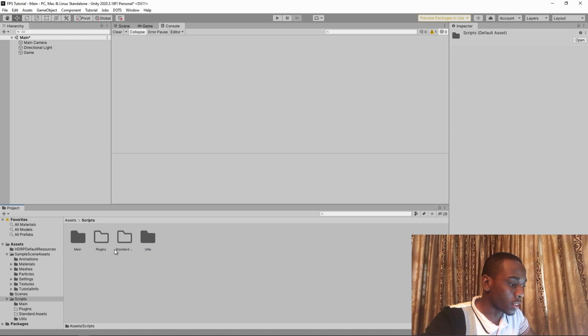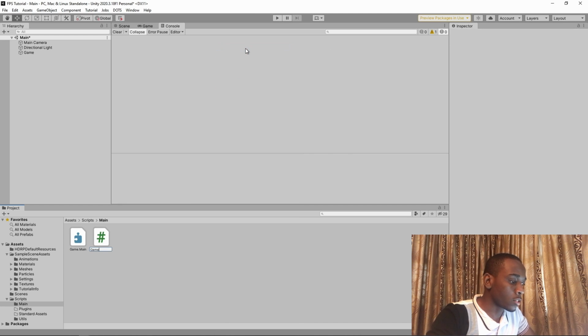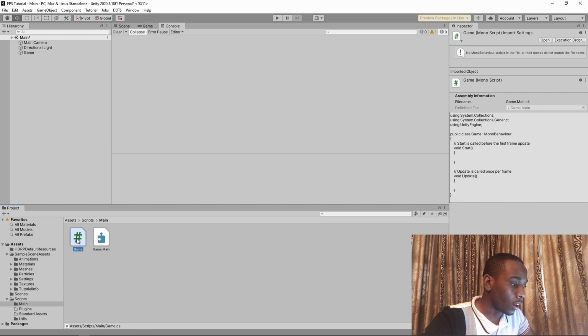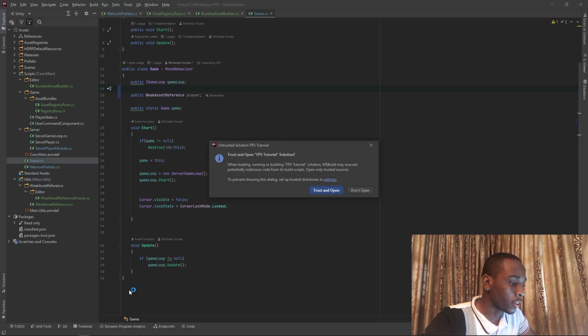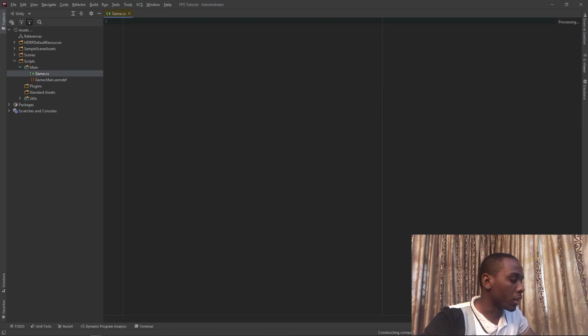Once both of those are open, we want to go ahead and create a new script inside of the main folder, and I'll start by calling this script game. As you can imagine, this is going to be our main game loop. I'll open this inside of my code editor, and once it's up and running, we want to start by getting rid of all the boilerplate code.